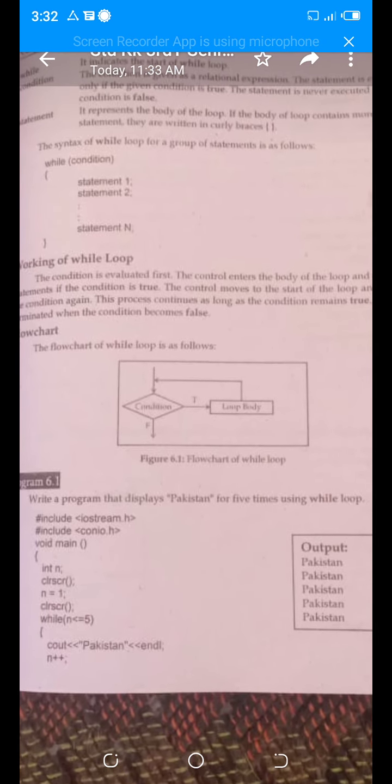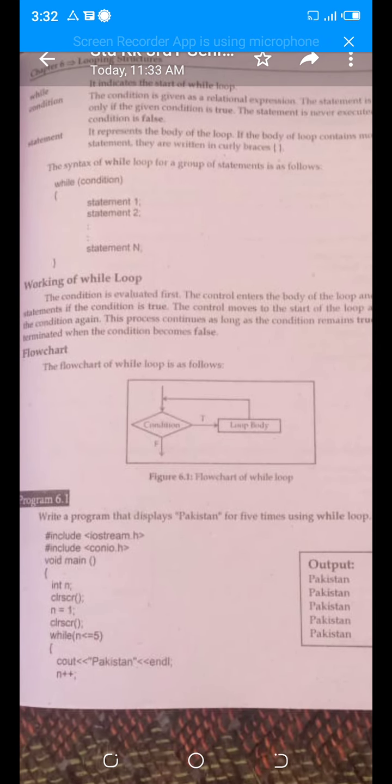Now look at the syntax of the while condition. After using the word while, we give the condition and then start the block of the statements. In the block of the statements, you can give your statements, and they will execute when the condition is true, and they will not execute when the condition is false. Now you can see this is the flowchart of the while loop, in which the condition is in the diamond symbol, and there are two possibilities of it.